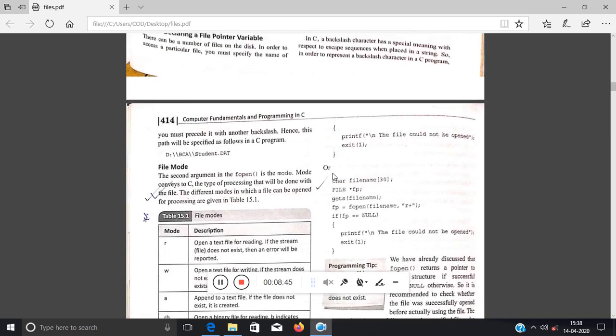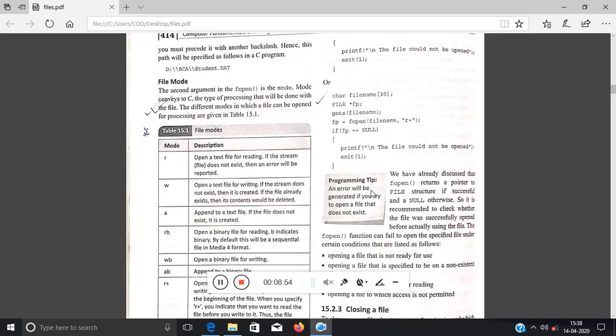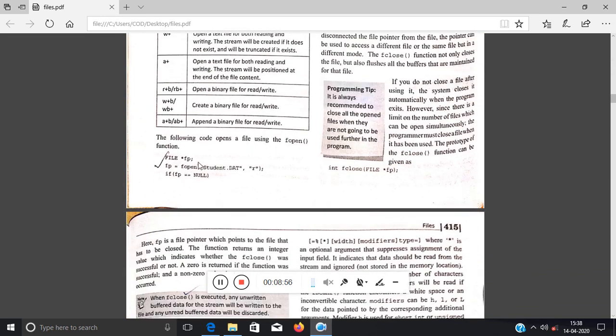So if fp equal to null, then you have to print the file could not be opened or file does not exist or anything. Exit 1 or 0, so it will end the program, right? So first you have to declare the file pointer, then you have to link with fopen.